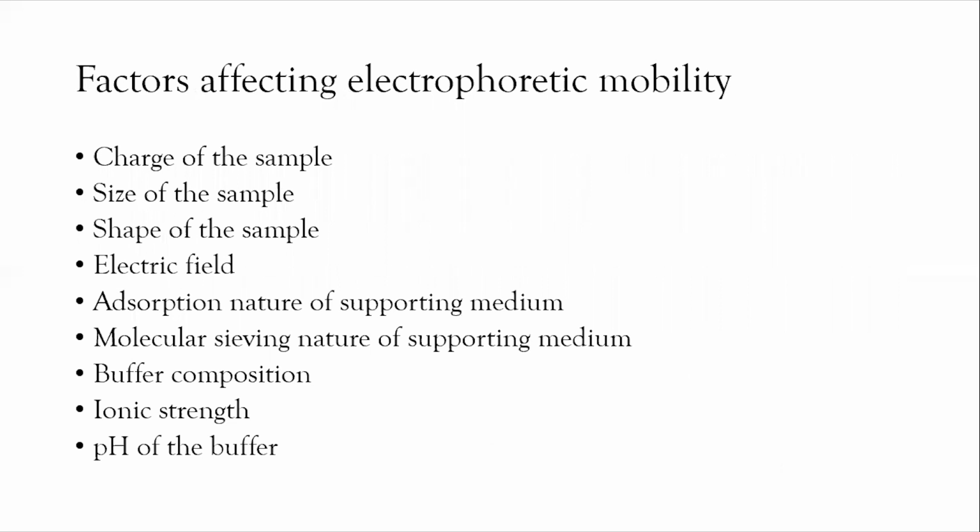There are different factors affecting electrophoretic mobility. These include the charge of the sample, size of the sample, shape of the sample, electric field, adsorption nature of the supporting medium, molecular sieving nature of the supporting medium, buffer composition, ionic strength, and pH of the buffer. All these factors affect the electrophoretic mobility.